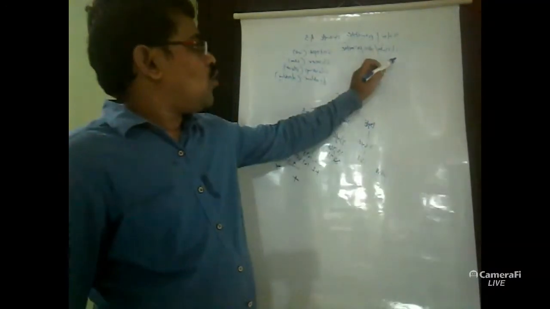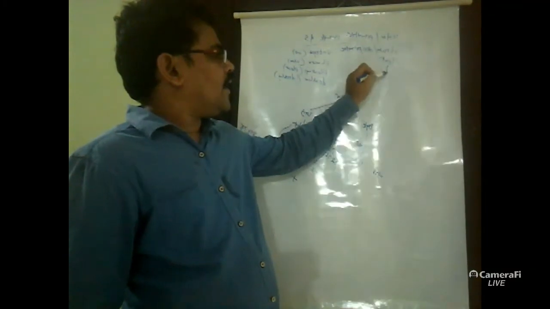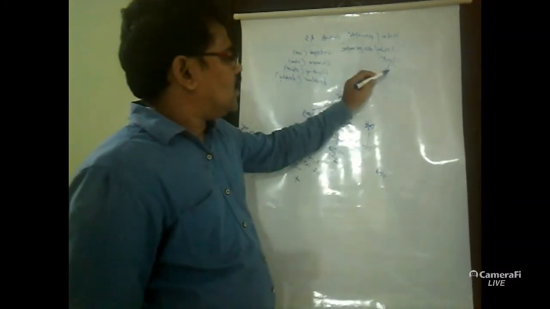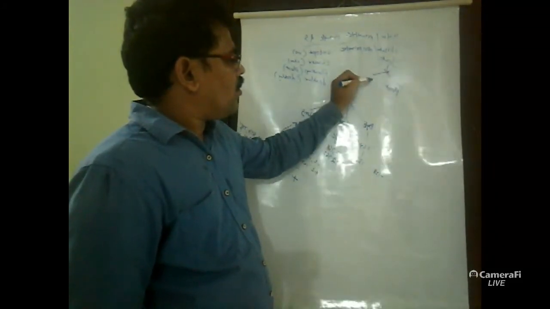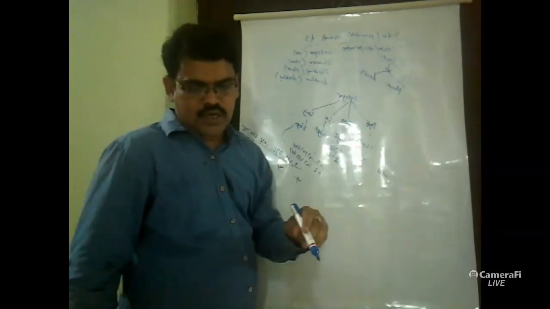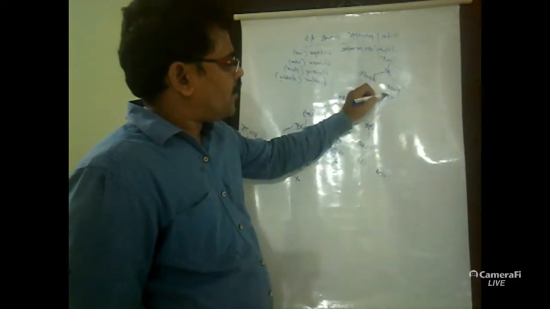Next one, floating point. Float is again classified into float and double. Float is 4 bytes in size.